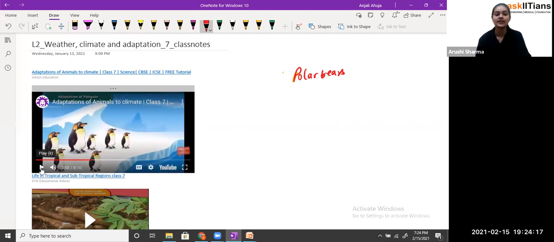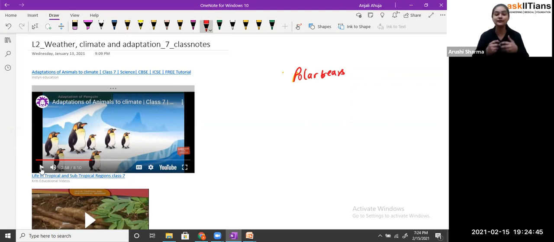So students, have you noticed the whole structure of the polar bear is made by God only? We are not making them. These are all the properties, the physique of the polar bear, just gifted by God to them, so that they can survive in the polar region. Because in the polar region, the temperature is going to be very low, exactly, maybe around minus 40 degrees Celsius.